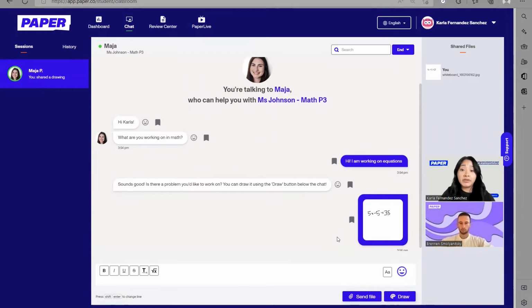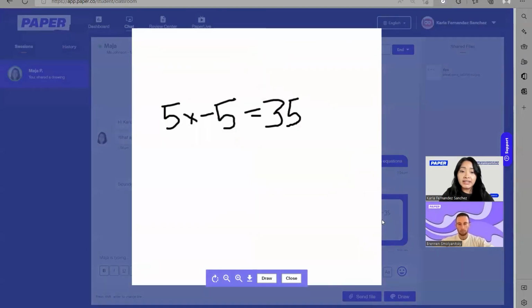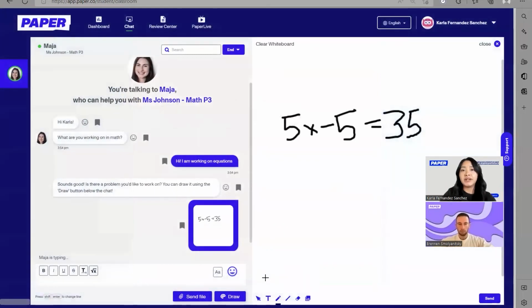And what's very cool about this feature is that students are going to be working collaboratively with the tutor. So here I can go ahead and click on this. And this is something that my tutor will also be able to do. They can go ahead and click on draw, and that's going to open the drawing so they can add onto it and we can work together step by step.